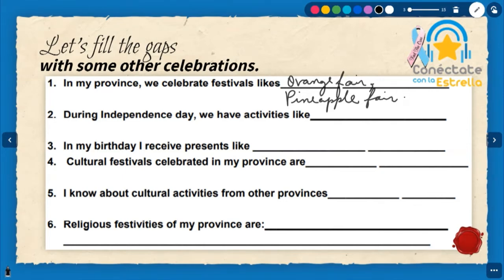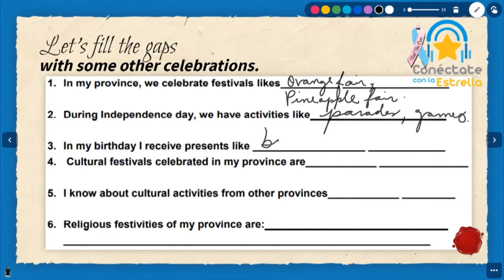During the Independence Day, we have activities like, which activities? Parades. Games. Yes, games. Very good. Number 3. In my birthday, I receive presents like, tell me, Susie? Books.